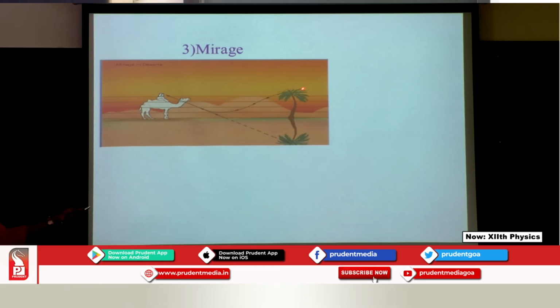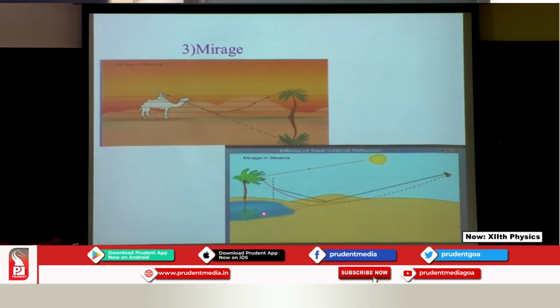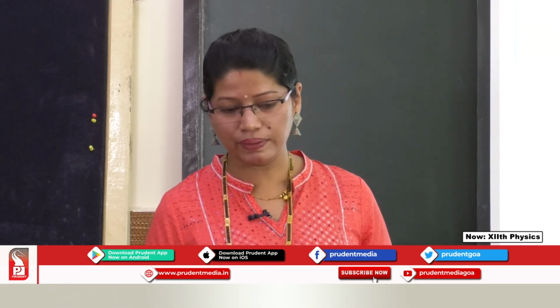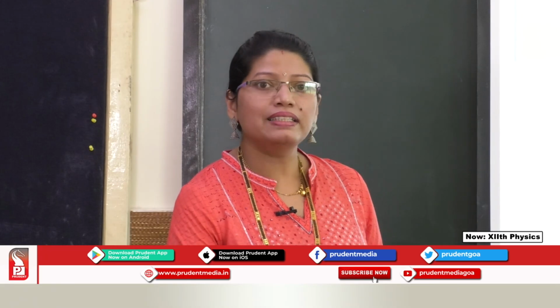So he will see the object as well as the image, and he will think of a water pool at the side. So he will rush to it, but it's just an illusion. There will be no sign of water. So this is all about the mirage. It is the optical illusion of something which is not there when you actually go. Let us move on to some more examples.